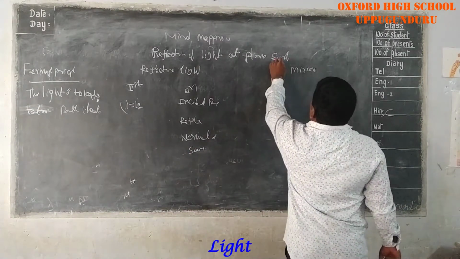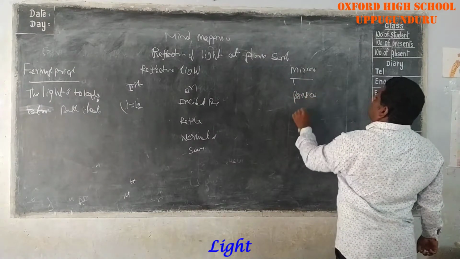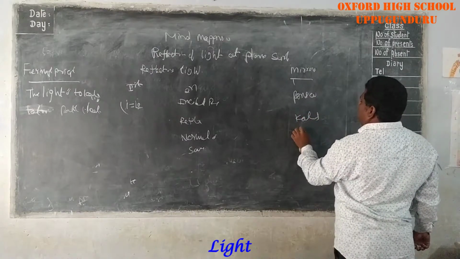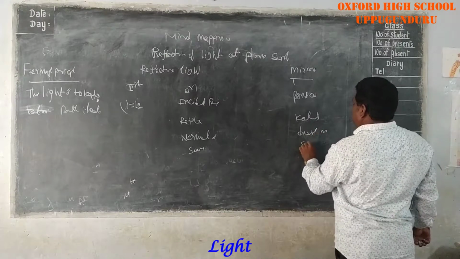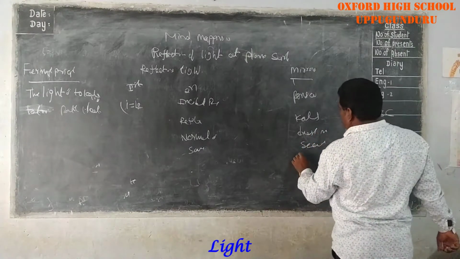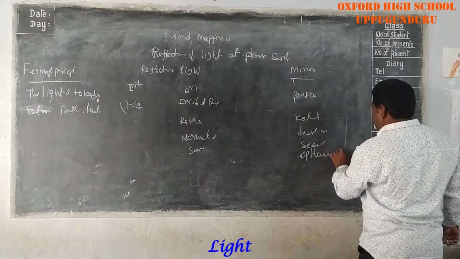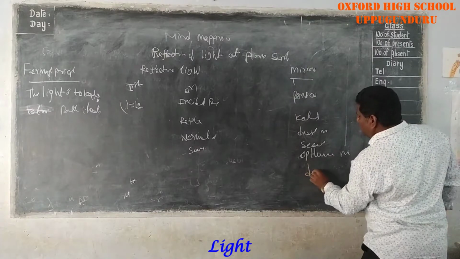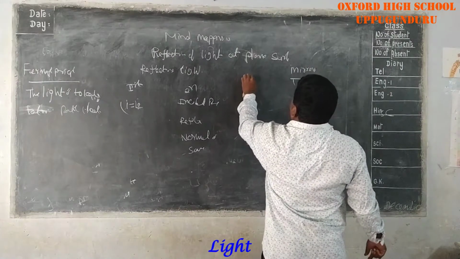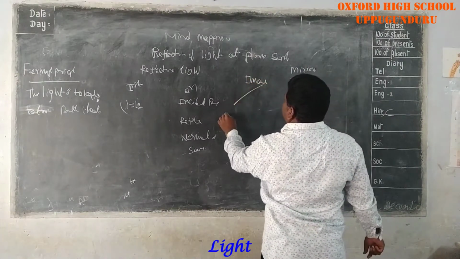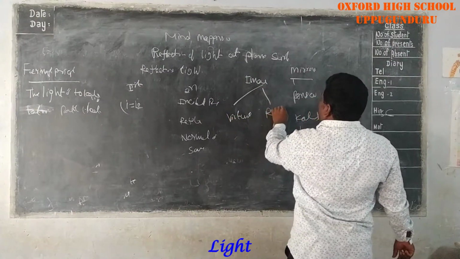Here there are also many mirrors: the periscope, kaleidoscope, dressing mirrors, security mirrors, ophthalmic mirrors, and decorating mirrors. Images are of two types: virtual image and real image.